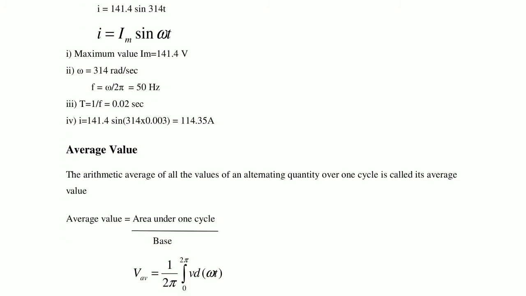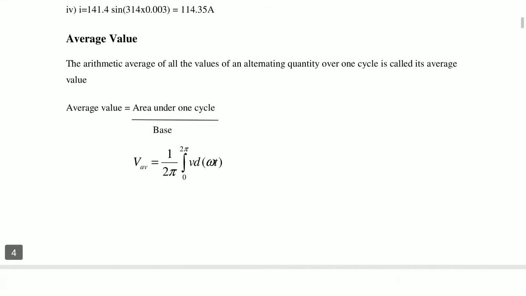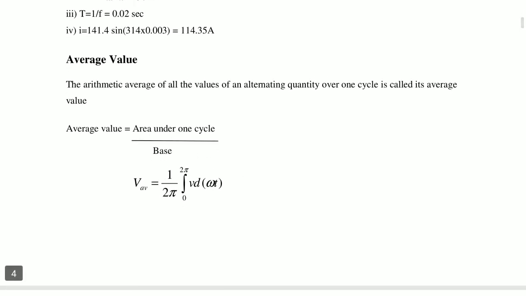Now let us go for average value. So why should we go for average value? In a sinusoidal waveform, we have half of the positive cycle and half of the negative cycle. If the positive value and negative value are equal, the average value is 0.